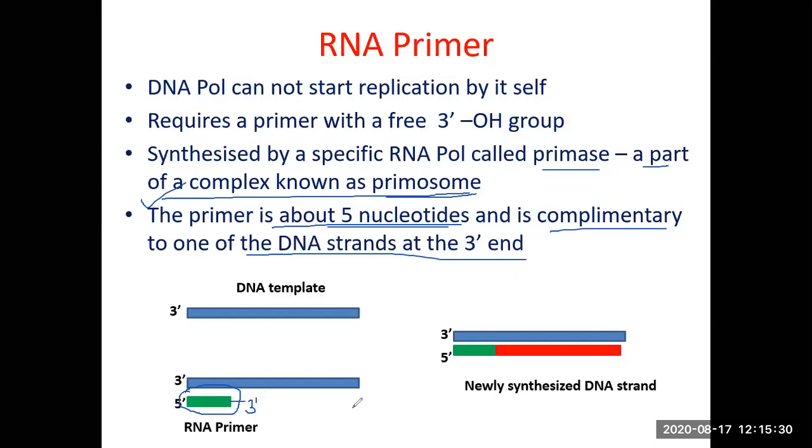Please remember that DNA synthesis always invariably takes place in the 5' to 3' direction. As you can see in this picture, the chain is being extended in this direction, 5' to 3'. The one in green is the primer, the one in red is the newly synthesized DNA, and the one in blue is the template DNA.